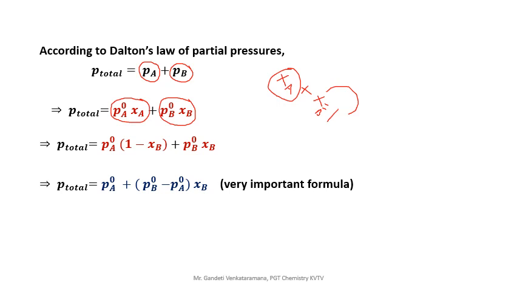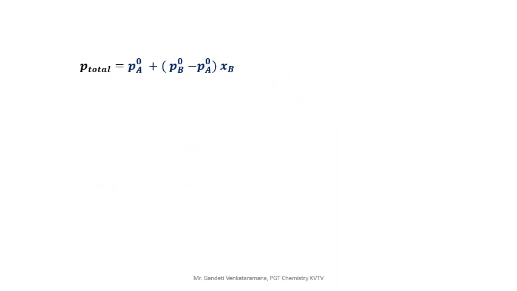This is a bracket, that means XB multiplying with this. This is a very important formula. Practice the formula and try to understand the derivation, how we are getting it. P total equals PA naught plus PB naught minus PA naught into XB, whatever we have derived now.